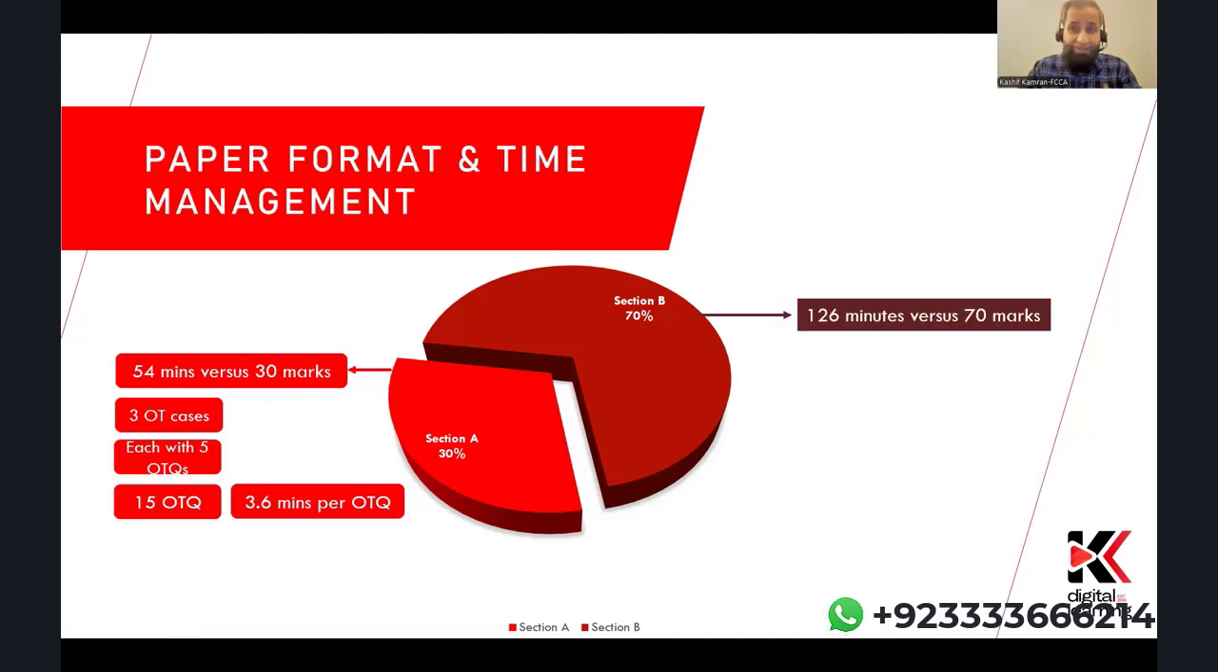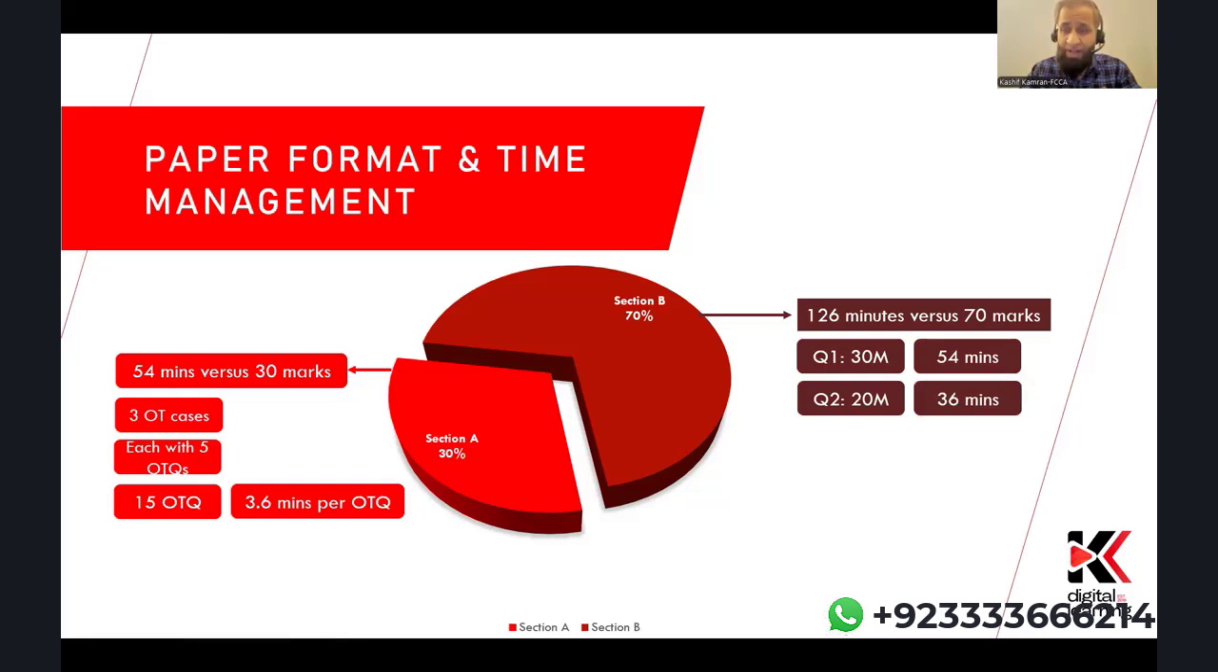This section is 70%. So definitely out of the 180 minutes, you allocate 126 minutes to this section. This is the heavyweight and consists of 3 constructed response questions. Question 1 is for 30 marks, which will have 54 minutes to be attempted in the exam time. Question 2 is of 20 marks, and you will have 36 minutes to attempt that. And same goes with question 3, another 20 marks question with the same time management of 36 minutes.